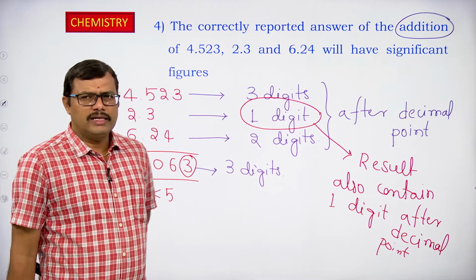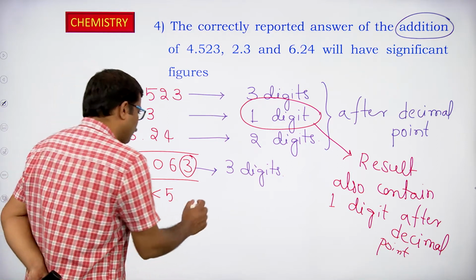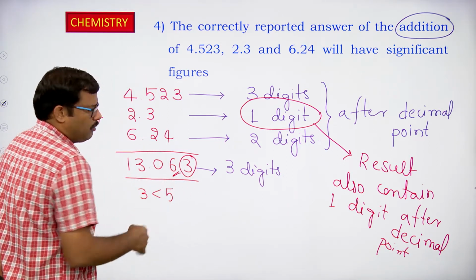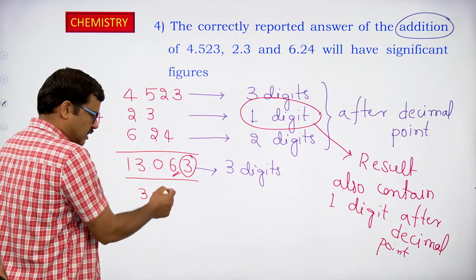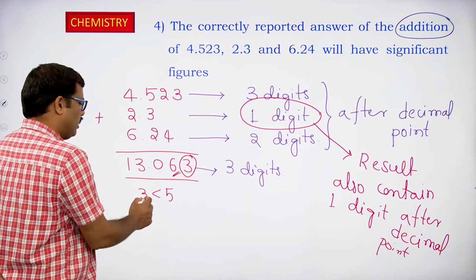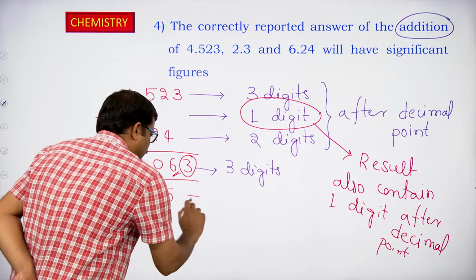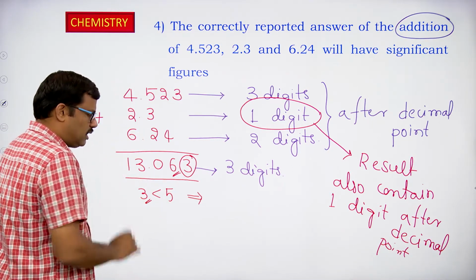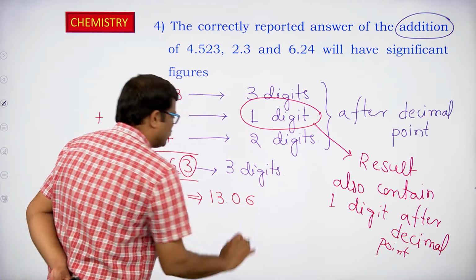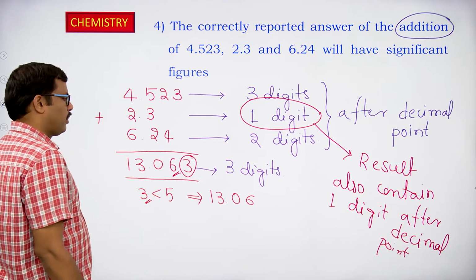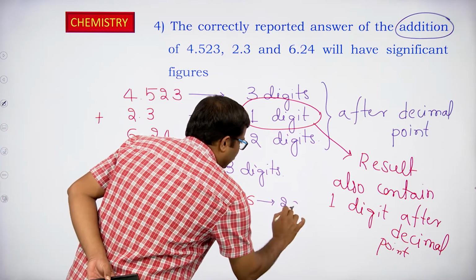When the last most digit to be removed is less than 5, in that case what do we have to do? The preceding digit, the next digit, should not be changed when the last most digit to be removed is less than 5. Since the last most digit removed is 3, it is less than 5. So we can write the result as 13.06. But if we observe this one also, here we have 2 digits after the decimal point.